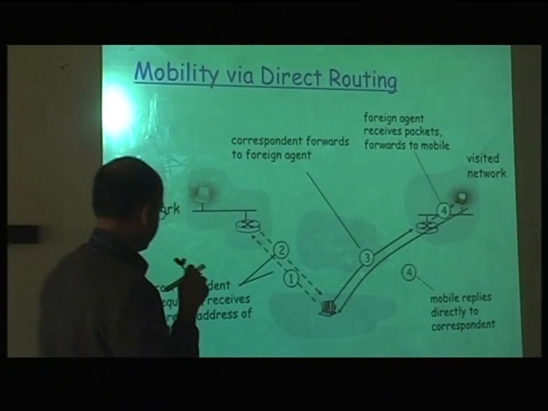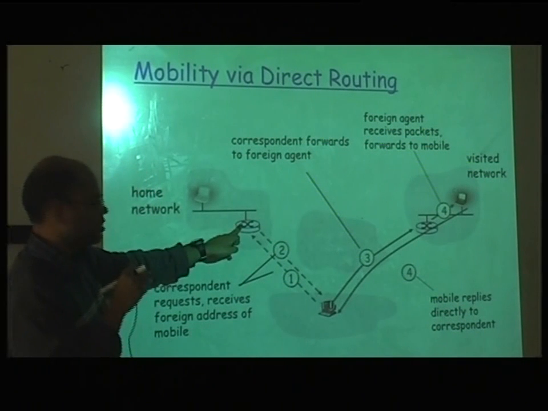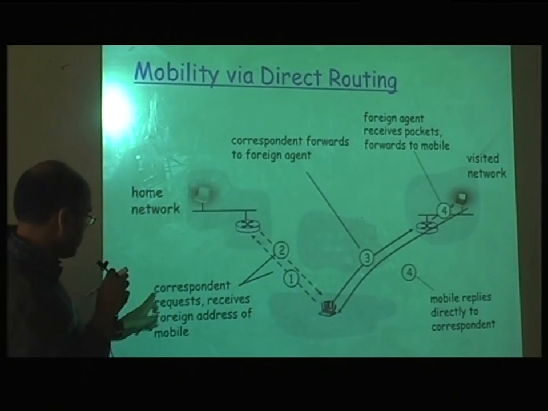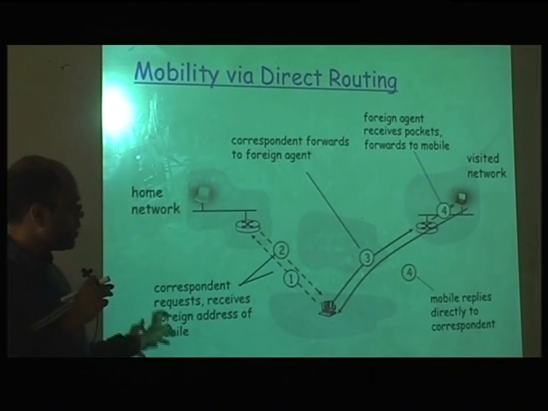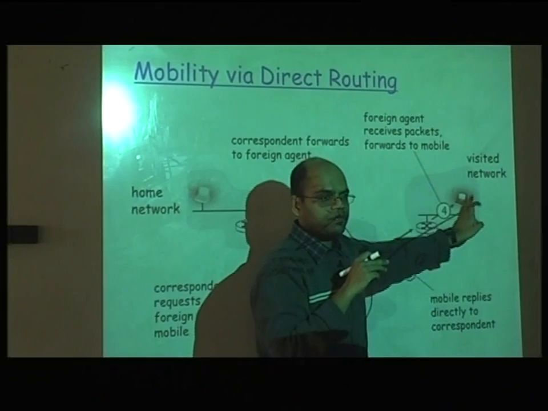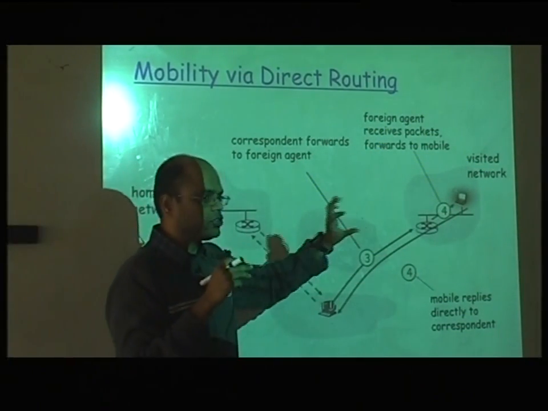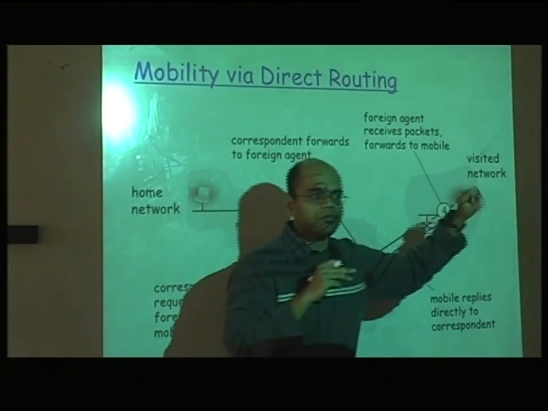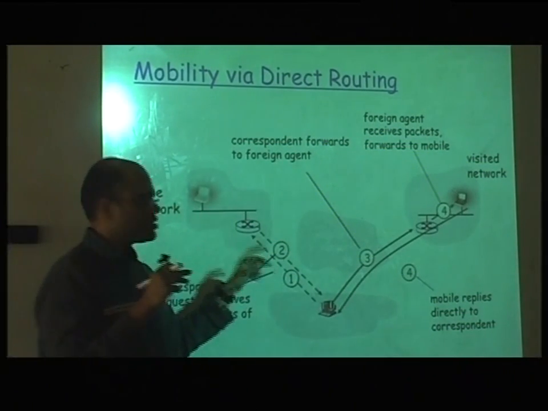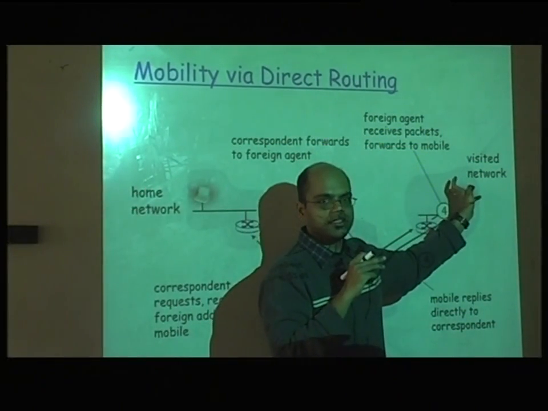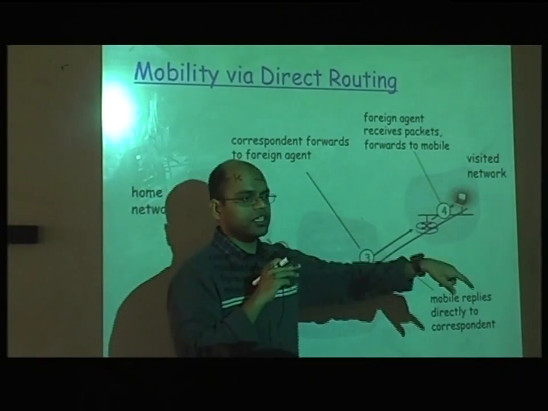So in this case, what we're doing is the correspondent request number 2. Number 1 is still the same: you will contact the permanent address. In number 2, your correspondent receives the foreign address of the mobile. Right? You basically get the foreign address. So in this case, you don't need to actively use two IP addresses at the mobile node. The mobile node is just having one IP address in active use, and the other IP address is just for dormant purposes. Once the correspondent learns the second IP address, it will communicate directly using the second IP address.